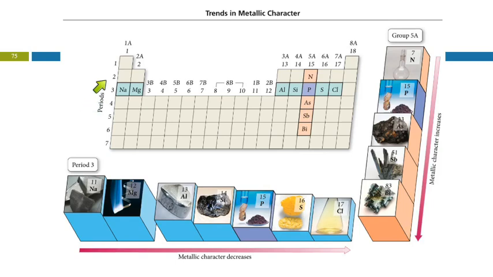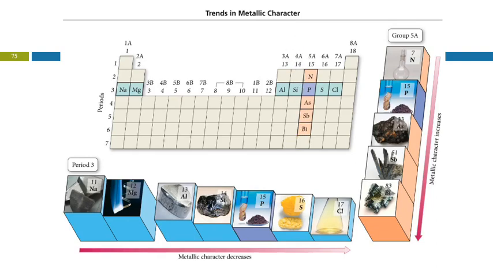So as we go across a period, here's sodium, magnesium, aluminum. Those are metals, right? And we get over here, is chlorine a metal? No, it's a nonmetal. So that must be less metallic than sodium, right? As we're going across, metallic character decreases. Going down, we're starting up here with nonmetal, semi-metal, semi-metal, metal.